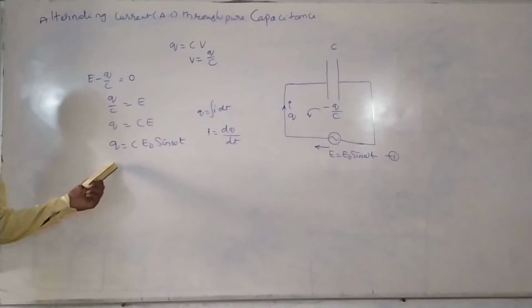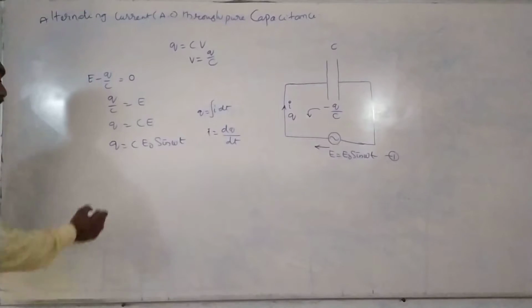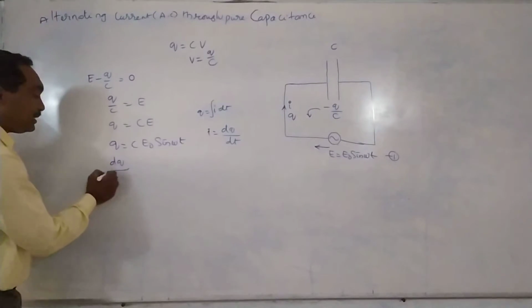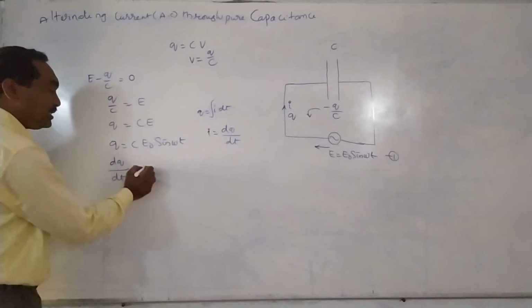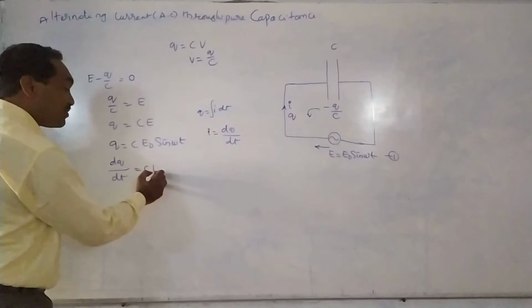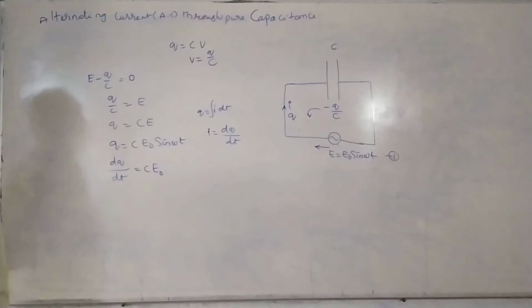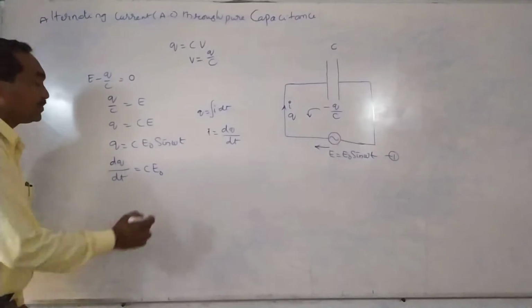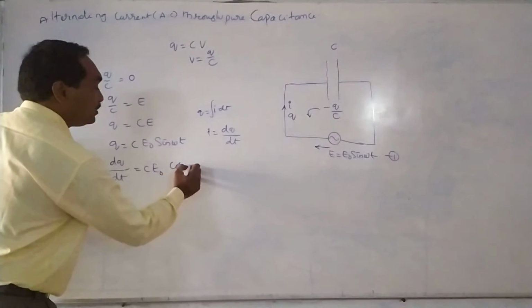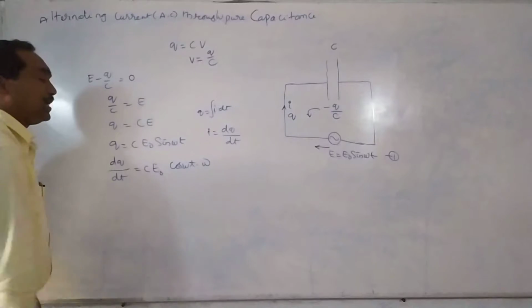When this equation is differentiated with respect to t, dq by dt is equal to C, which is constant, times E naught, the maximum value, also constant, times sin omega t. The differentiation of sin omega t is cos omega t into omega.